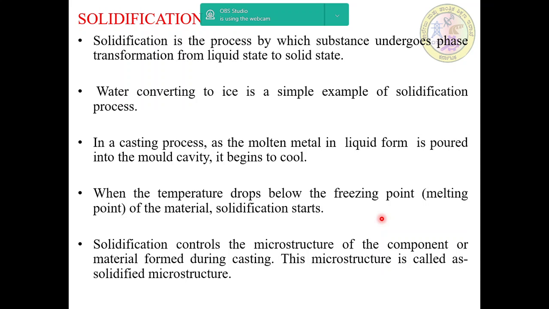The change in the microstructure results in changes in the properties of the material like strength, toughness, ductility, etc. By controlling the solidification process suitably, the microstructure and hence the properties of the material can be altered as desired.